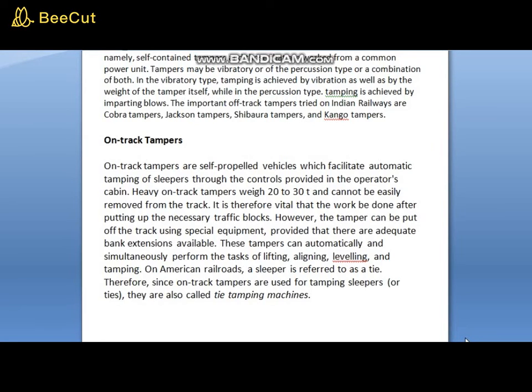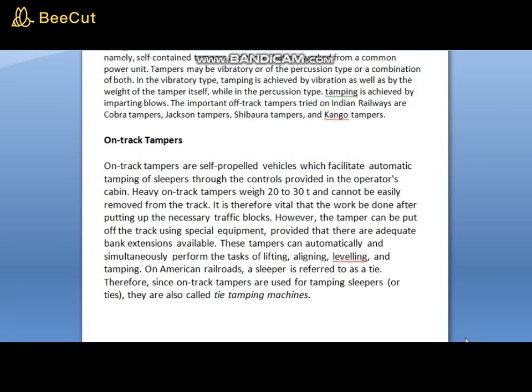It is therefore vital that the work be done after putting up the necessary traffic blocks. However, the tamper can be put off the track using special equipment, provided that adequate bank extensions are available. The tampers can automatically and simultaneously perform the task of lifting, aligning, leveling and tamping.